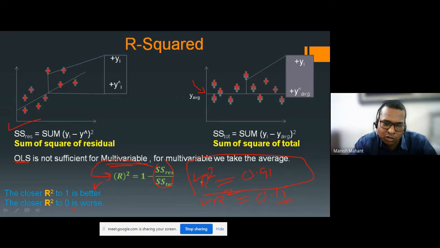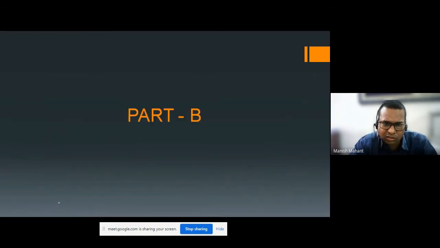Okay, so the closer R square is to 1, the better it is, and the closer R square is to 0, the worse it is. Okay, now let us start part B.